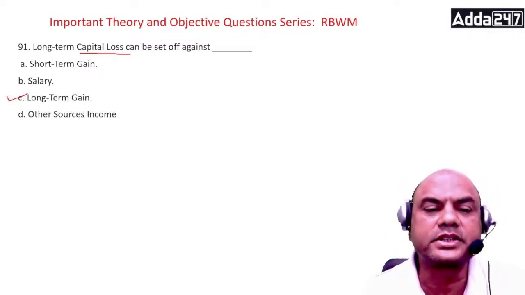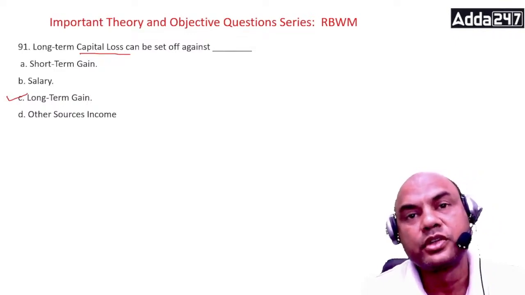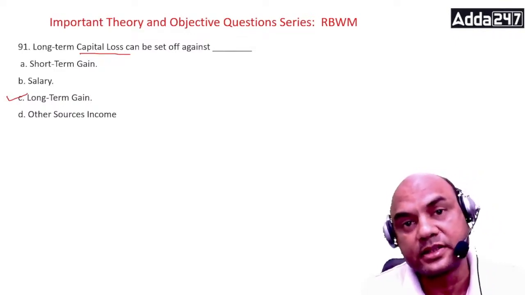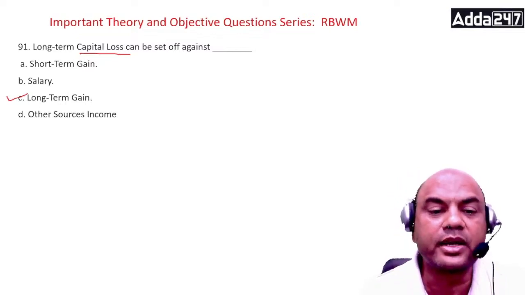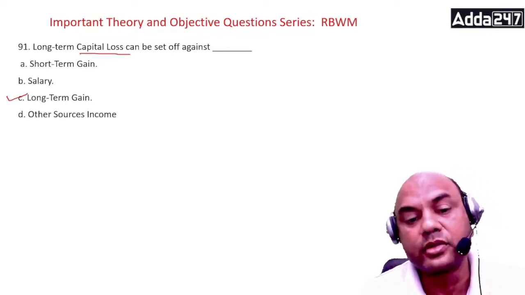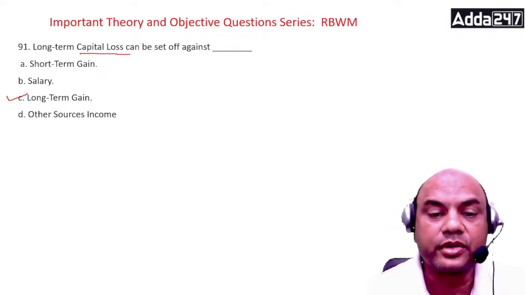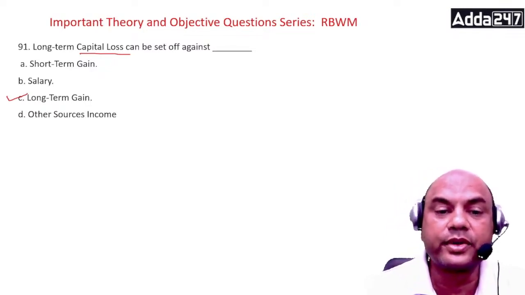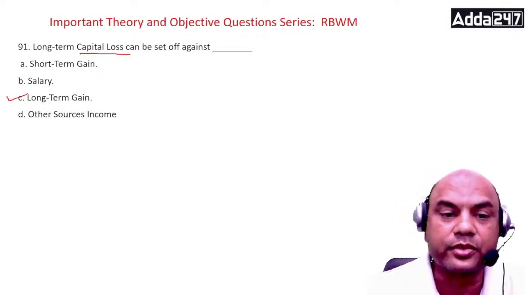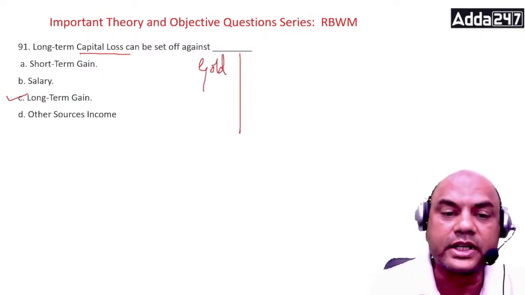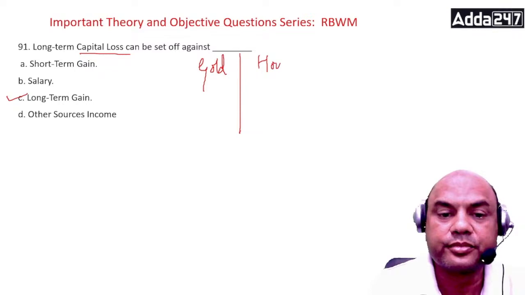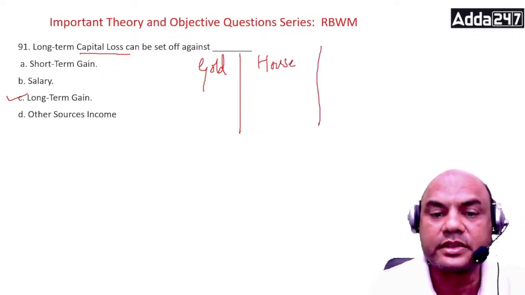It's a gain or loss stemming from the sale of a qualifying investment, means fixed asset. Any fixed asset it can be. Qualifying investment that is owned for longer than... Now there are 2-3 cases over here. Longer than. I'll make 3 columns over here. One is gold. Second is housing, house. And third is shares.